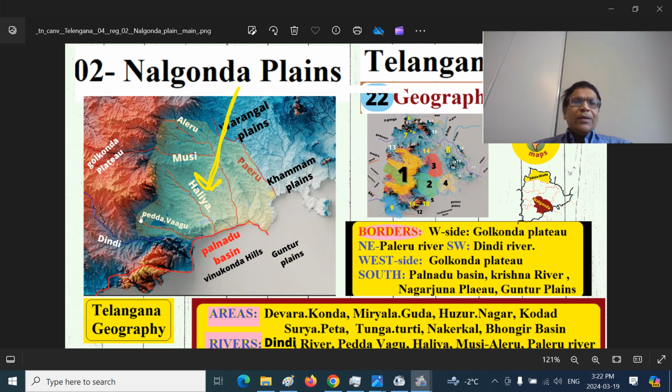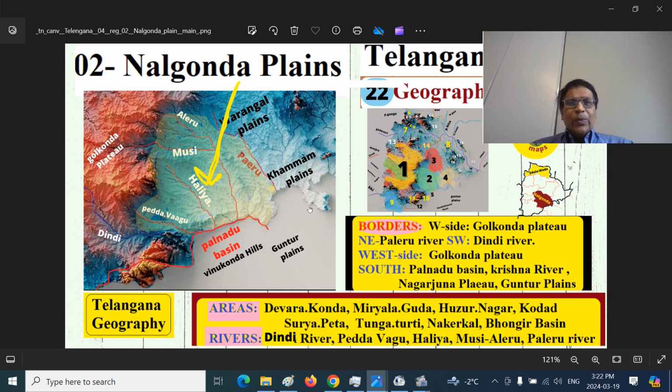The easternmost part of the Golconda Plateau is called the Rajamallu region or Rachakondalu region. That is like Film Nagar and all those areas and so on. The southern part is the Palnadu region, Krishna River, Nagarjuna Plateau, Guntur Plains and so on.